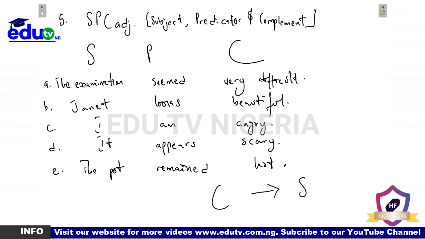So the complement strictly refers back to the subject. This time around, we can't say the subject is the complement or the complement is the subject, because the complement is not a nominal item. Since it's not a nominal item, it can't be found at the subject position. Do you get it? So we can only say that the complement intensive refers to the subject. So it's as simple as that. So that's pattern 5 for you.